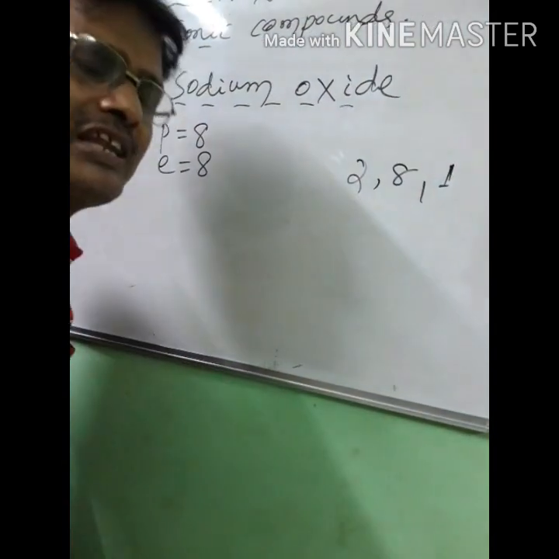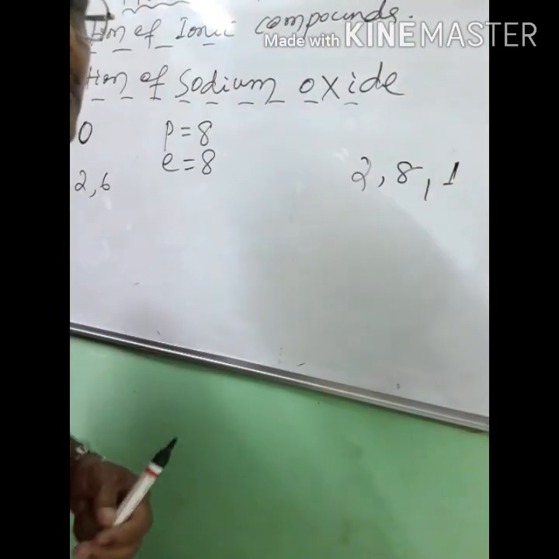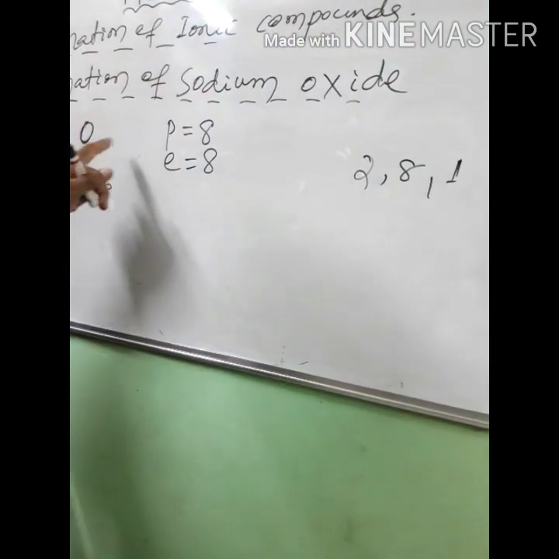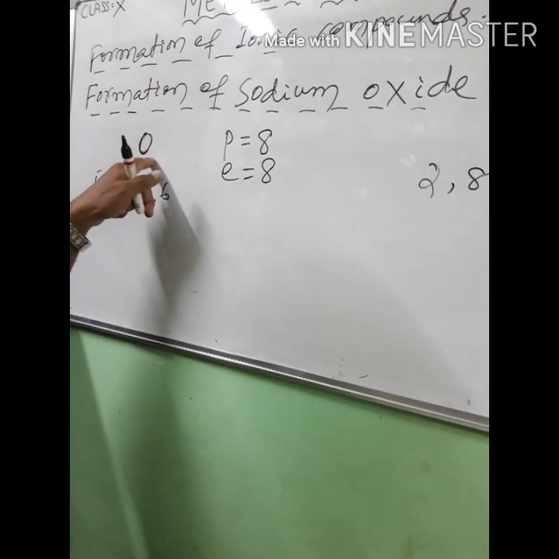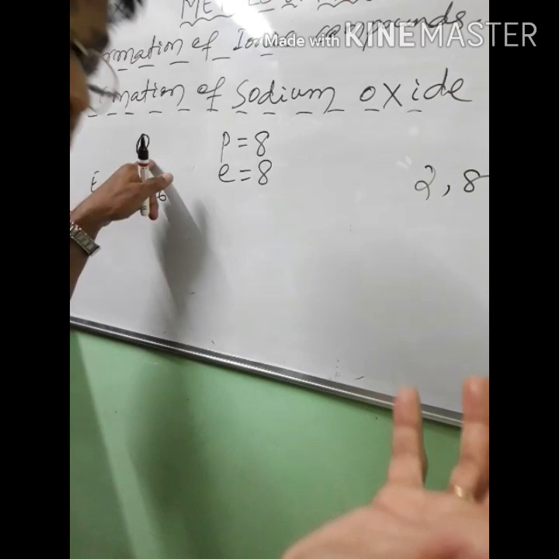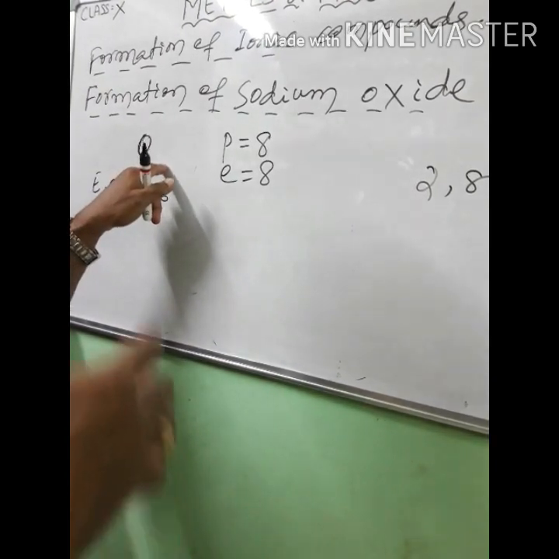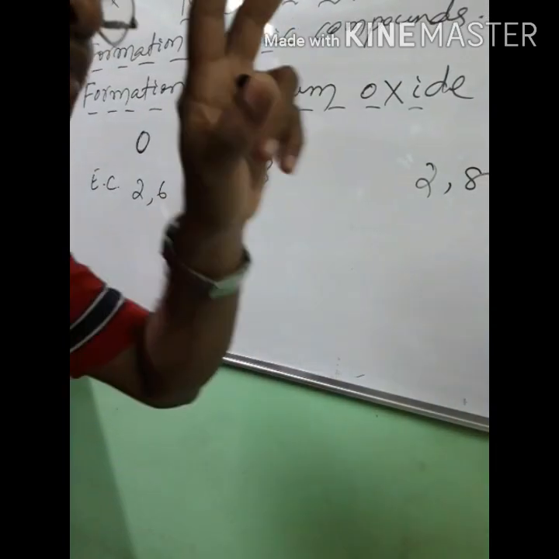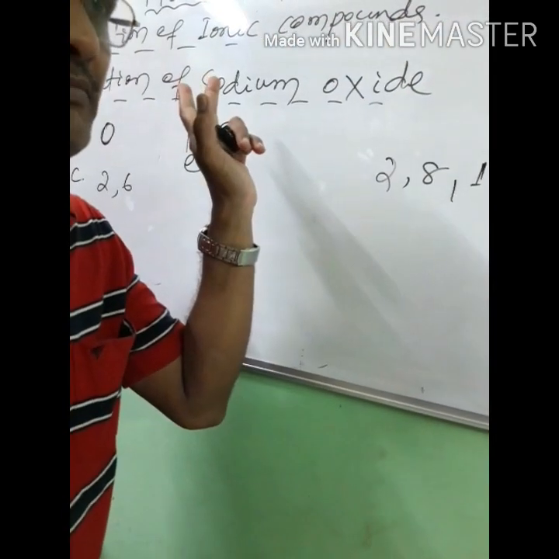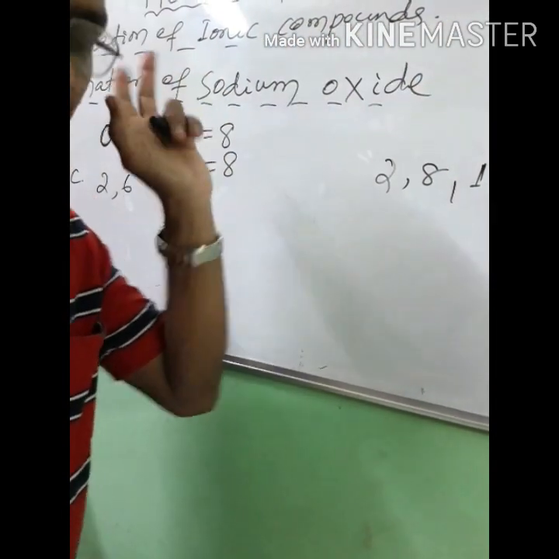So sodium will donate only 1 electron. How can the oxygen atom accept 2 electrons? The oxygen atom will accept 2 electrons from two sodium atoms.